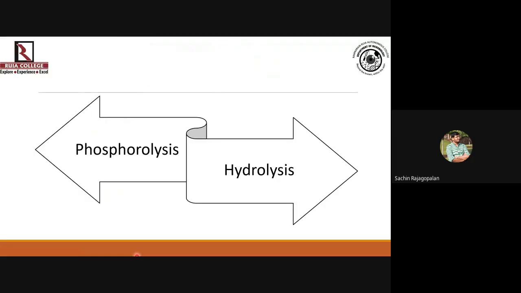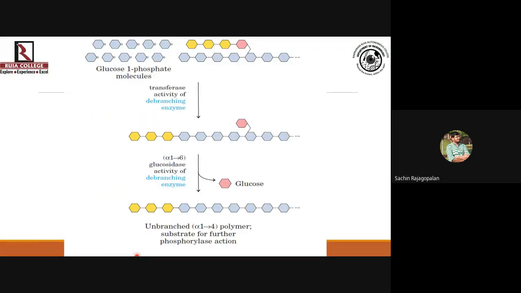Now, it's very simple as to why it has been given this name. It has been given this name because you are transferring glucose residues from alpha 1,6 linkage to alpha 1,4 linkage. That's why the term alpha 1,6 to alpha 1,4 glucan transferase.